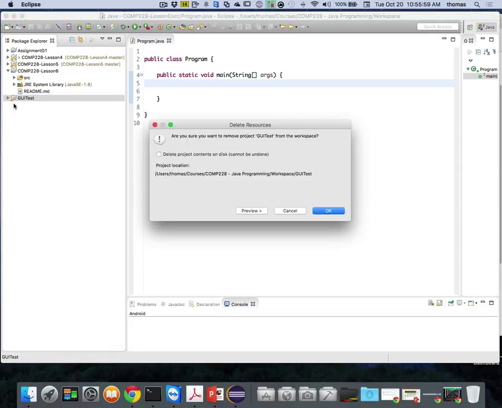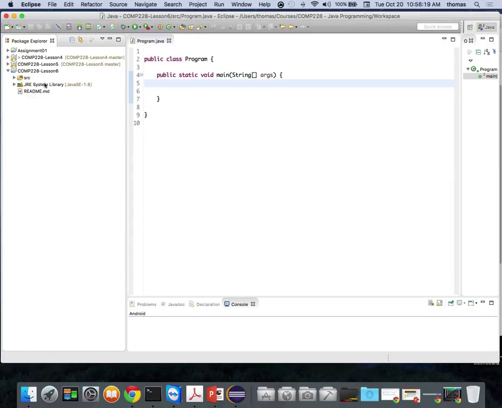So the way to get rid of a project is not only to click it. If you want to completely get rid of it, you have to click delete project contents on disk, and it says cannot be undone. You want to do this in order to get rid of all the files on the operating system. If you don't do that, then there'll be some remnants, some other files. I don't want this one, so I just want to get rid of it. Now it's gone. So all I have is COMP228 lesson 6.